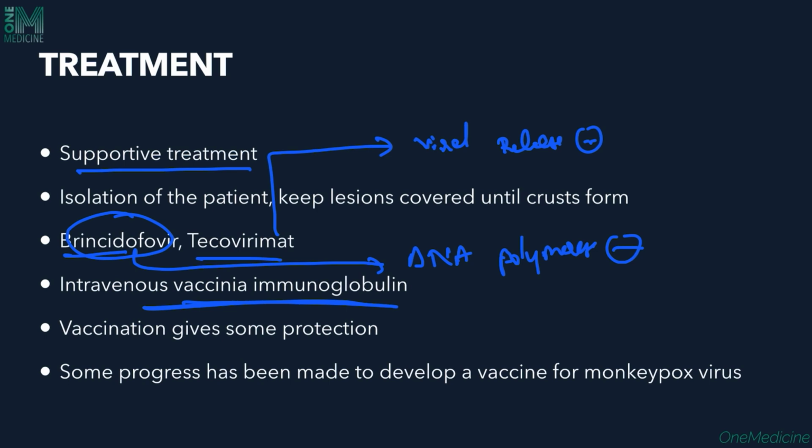Vaccination against smallpox, as I told you, gives some protection against monkeypox as well. Some progress has been made to develop a vaccine for monkeypox virus, but that's still in the trial stages and has not come onto the market yet for use in the general population. There's another thing to remember: if there's an accidental exposure to the monkeypox virus, a vaccination can be taken post-exposure, ideally within 4 days, but it can be taken anywhere between 4 and 14 days.